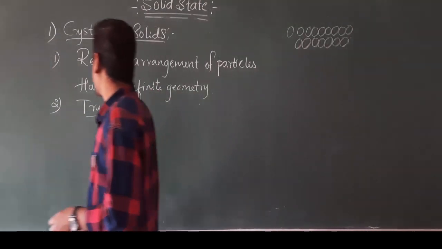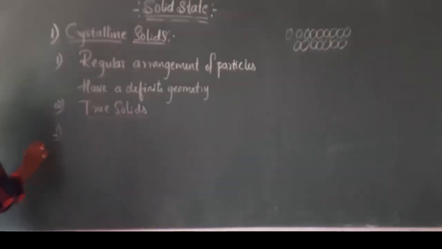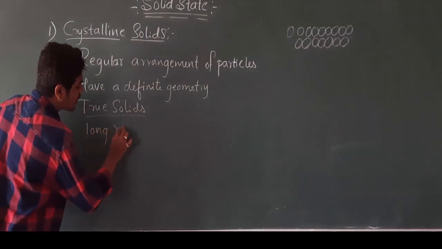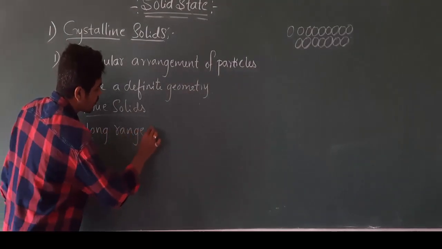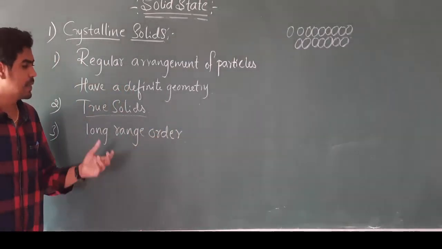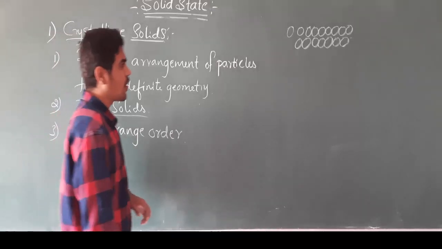And crystalline solids exhibit long range order. So what does this long range order mean?